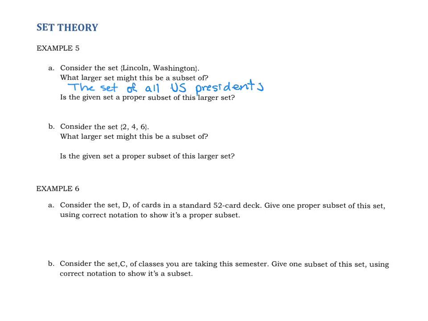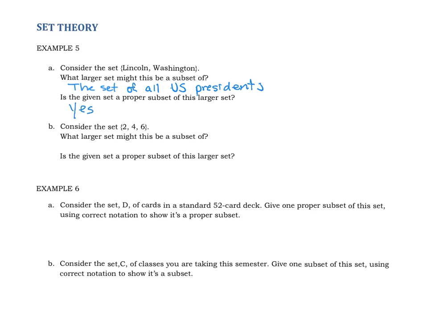So the question is, is the given set a proper subset of the larger set? We can say yes, because Lincoln is a member of the set of all U.S. presidents. Washington is a member of the set of all U.S. presidents. And Lincoln and Washington surely are not every single president that served as a U.S. president. So it is a proper subset.